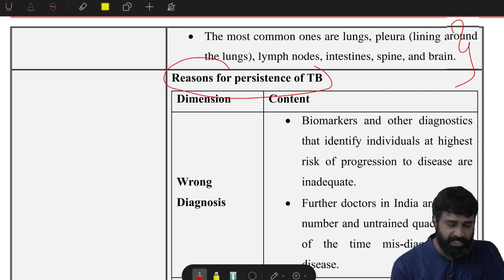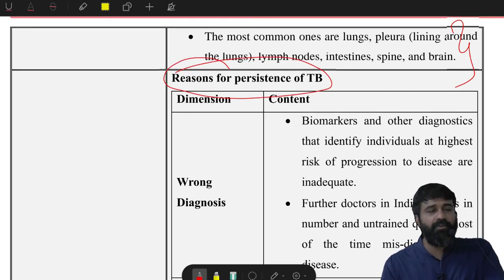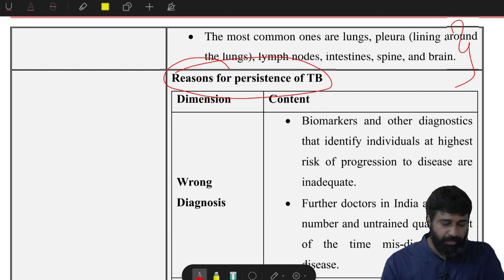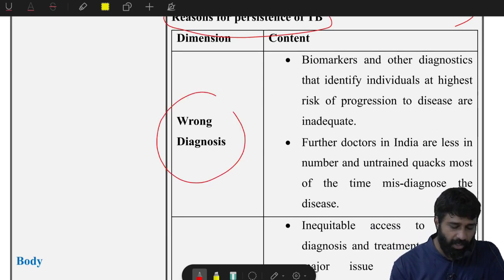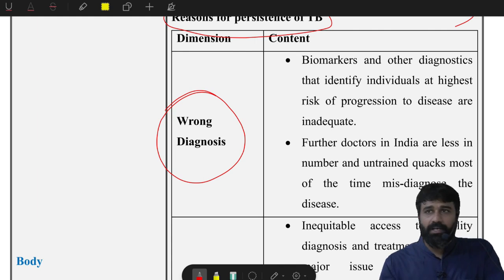Next, reasons for persistence of TB. The first is wrong diagnosis. Why? What is the reason behind it?